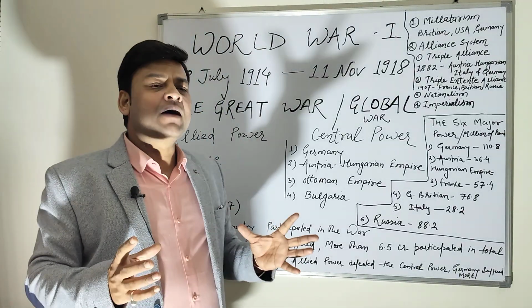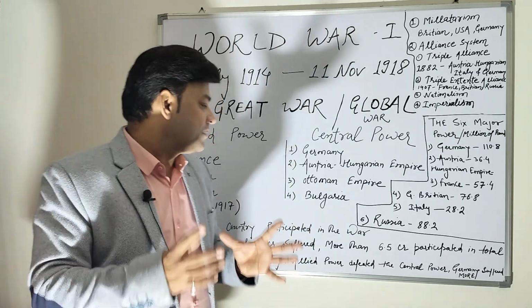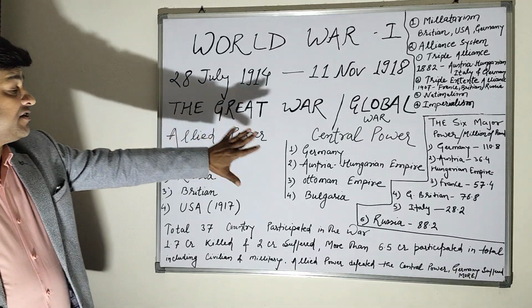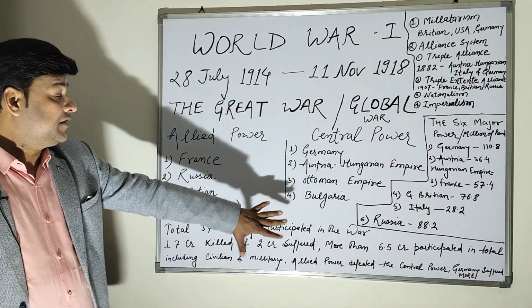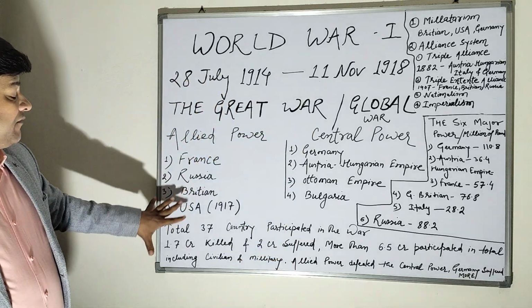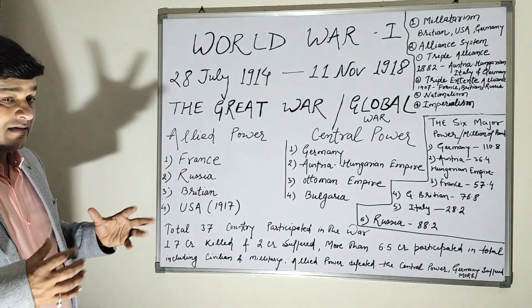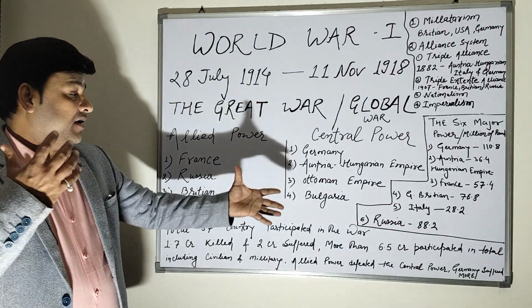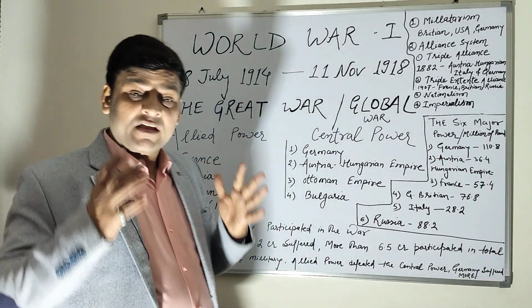So the outcome of World War First was that the Allied powers defeated the Central Power, and Germany suffered a lot, and the Allied powers imposed heavy economic sanctions on Germany. Okay, thank you very much.